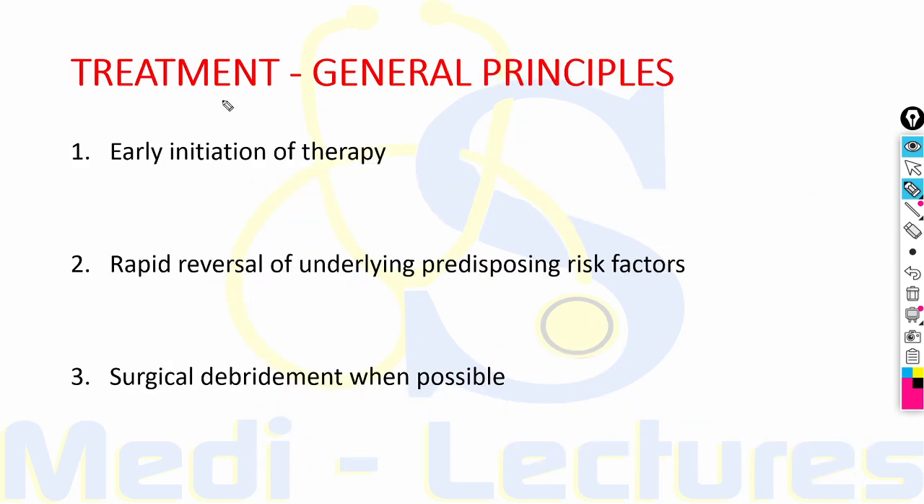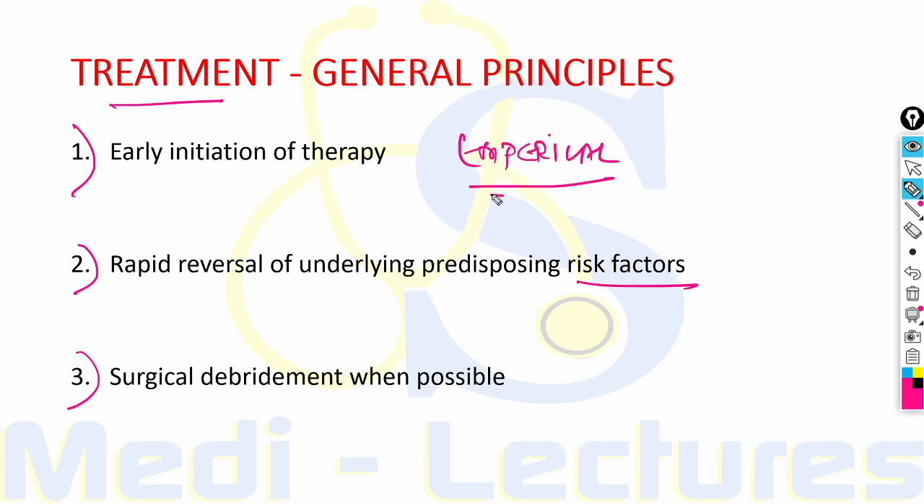Now coming on to the most important part, that is treatment. The three principles of treatment are early initiation of therapy, rapid reversal of underlying predisposing risk factors, and surgical debridement whenever possible. So therapy must be started empirically before the diagnosis is established. So empirical therapy has a very important role in mucormycosis, since the disease can be subtle initially and the confirmation of diagnosis can take several days.